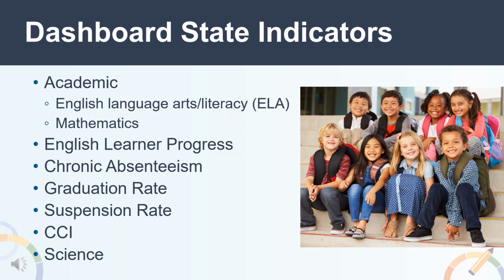The dashboard displays performance on 7 state indicators. Academic, which includes measures for both English Language Arts and Literacy, or ELA, and mathematics. English learner progress, chronic absenteeism, graduation rate, suspension rate, college career, or CCI, and finally, our newest indicator, science.